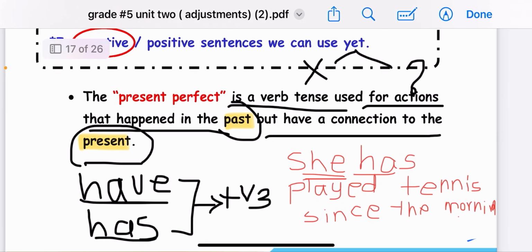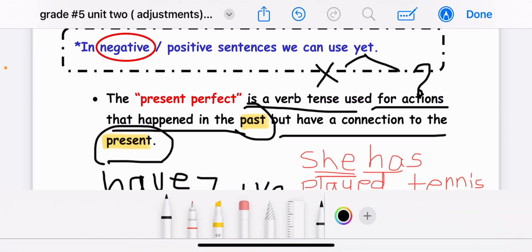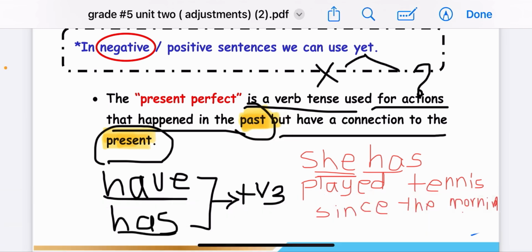Present perfect actually is a verb tense used for actions that happened in the past, but they have a connection to the present. Okay, so it's something started in the past, and it has a connection to the present time. For example, I have studied English since the morning, so I started studying English since the morning till the present time. Okay?